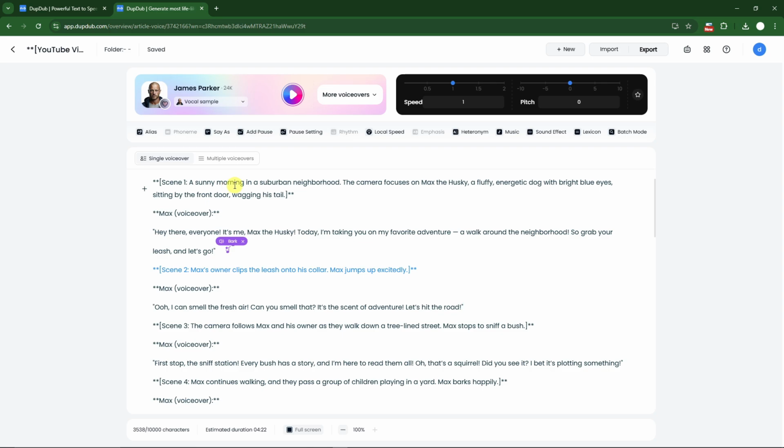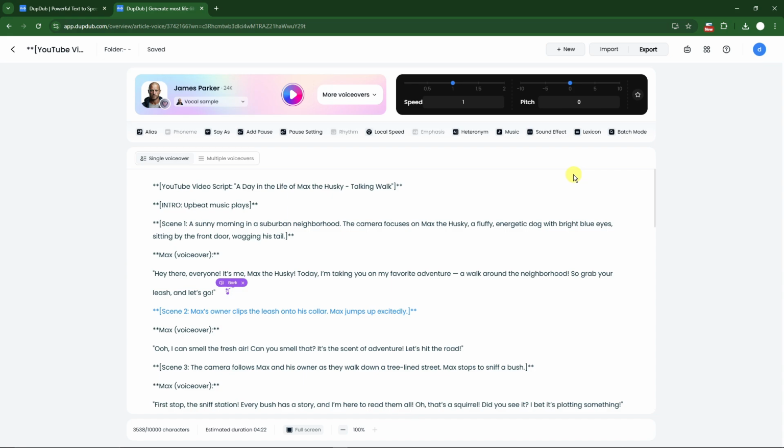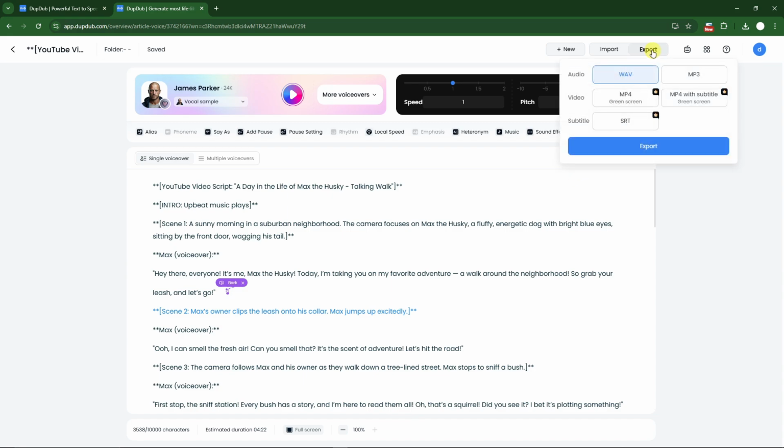Perfect, and that's how you add the sound effect. Make sure the cursor is gonna be aligned, and basically that's it. Now I'm just gonna export this one by that option right there. So for the video, if you wanted the video as MP4 or MP4 with subtitle and green screen, that is gonna be for the paid plan. For the audio, we're gonna have MP3 and this file right here. I'm gonna go for MP3 for this one.